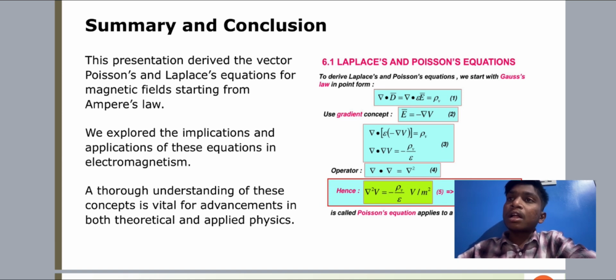Here we can observe Laplace and Poisson's equations. To derive Laplace equation and Poisson's equation, we start with Gauss law in the point form: del dot D equals del dot E equals rho v, and hence the Poisson's equation is like that. Poisson's equation applies to a homogeneous media.